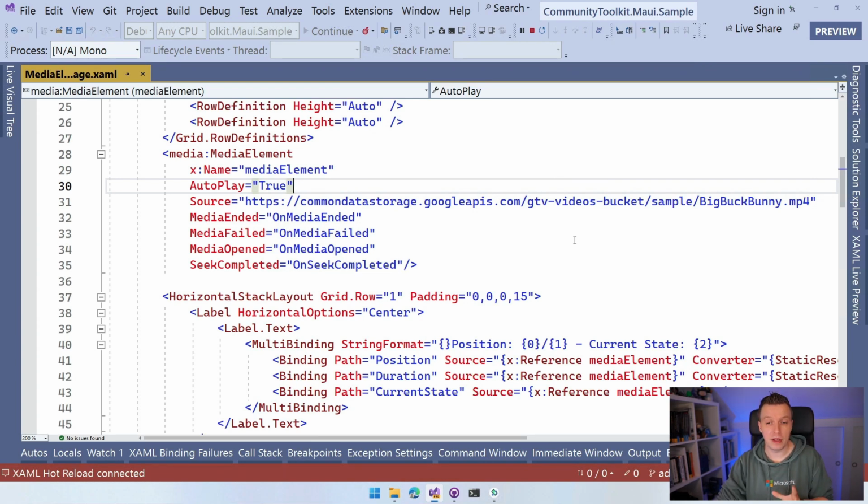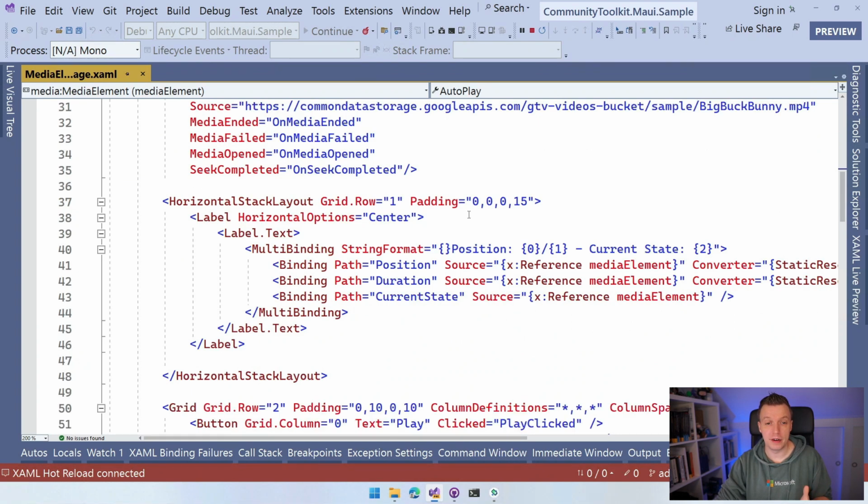Now, other than that, we have a couple of controls that I've implemented here. So you can use data binding, right? So I have this label with a multi-binding, and you can see this position. It's going to give me the position of the media that's playing. So the position, like how many minutes and seconds is it actually playing? It's going to print that out here.